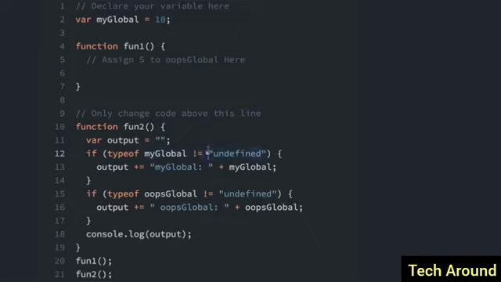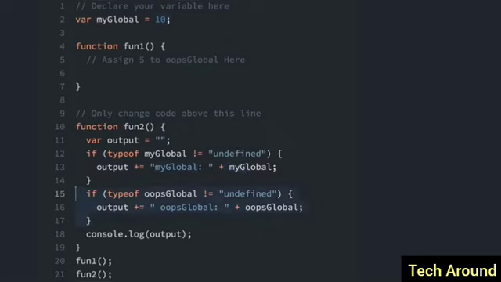So it will not equal undefined if it has been defined and the program knows about the variable. Since this is global scope, it does not equal undefined. It equals 10. The program knows about the variable because this is in global scope. So since this function can access the myGlobal variable, we'll run what's in this if statement, where we just add to this output variable myGlobal, with the value of myGlobal, which is 10.